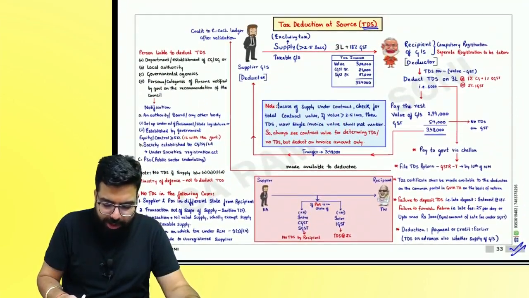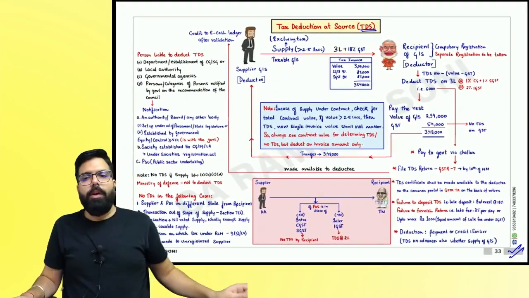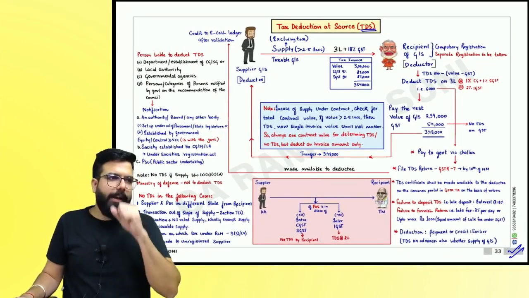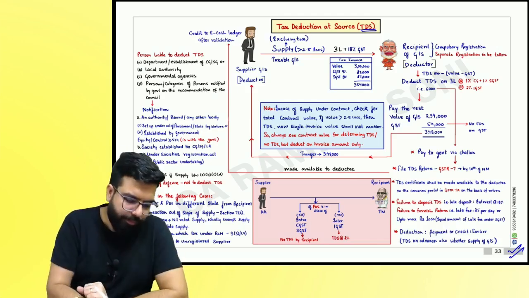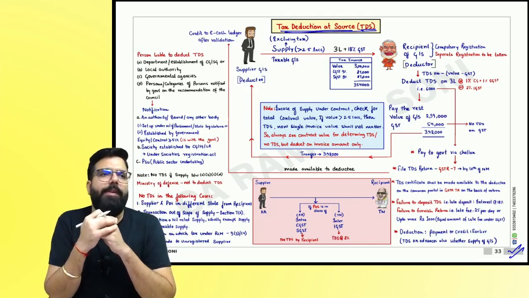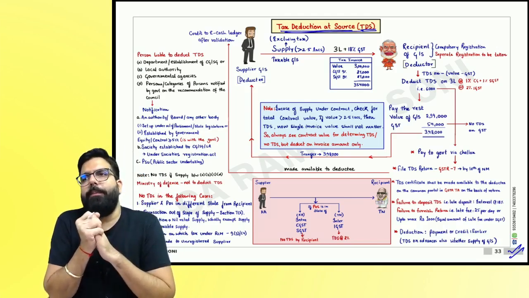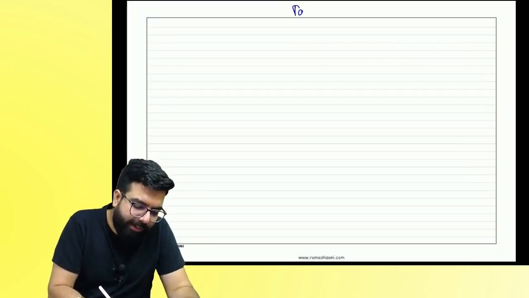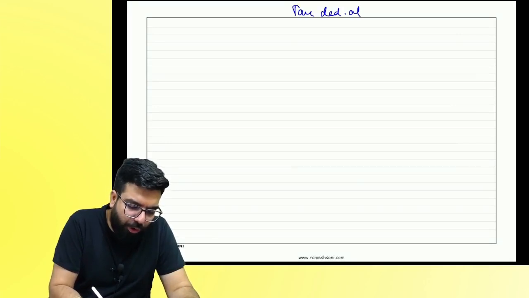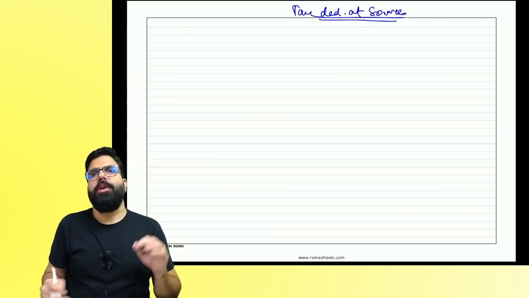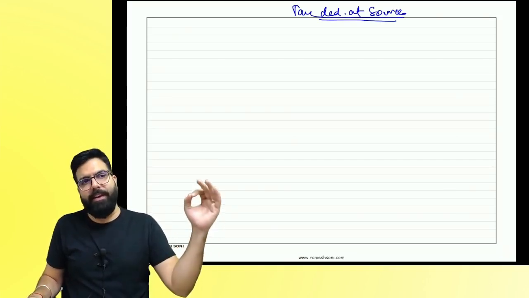Everyone, please come to your chart of TDS. Everyone over here now, listen. Tax deducted at source. People, listen to me very carefully. Why was the provision of TDS introduced? People over here, tax deducted at source. TDS and TCS.